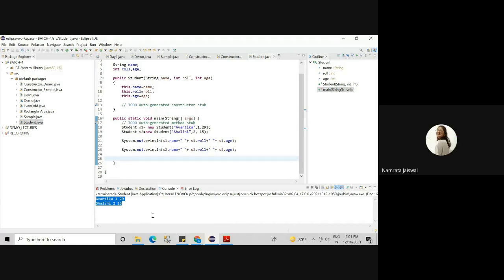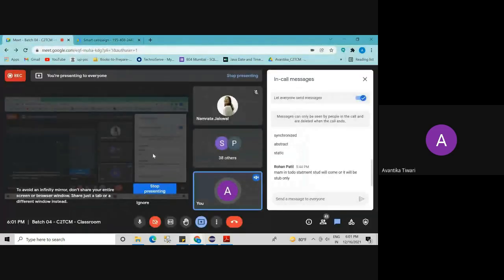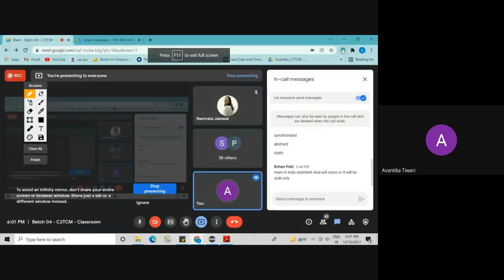Okay. So now what is happening in the heap area? Let me tell you again. In the heap area, we are having all those 10,000 objects. See, this is the S1 object, this is the S2 object.